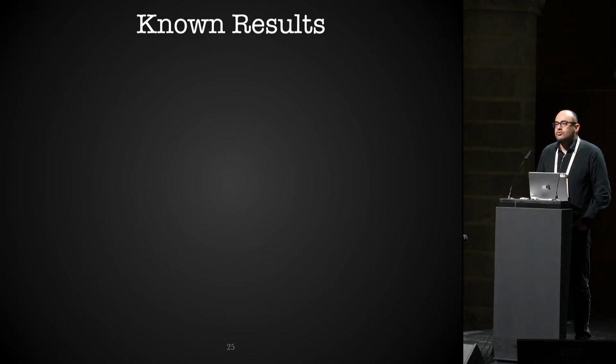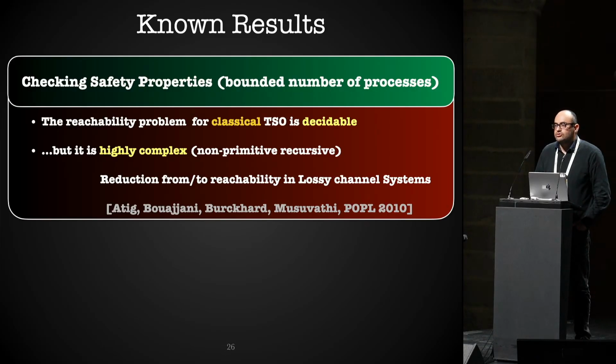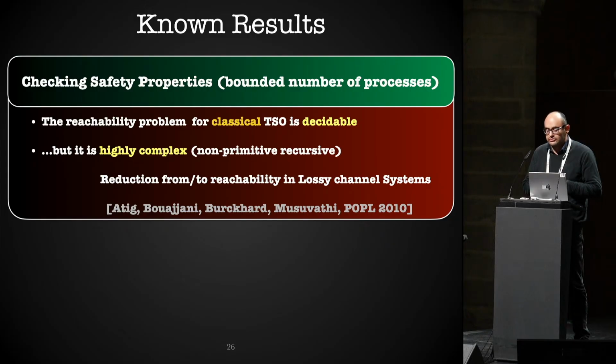So what do we know about classical TSO and extended TSO as results? Well, for classical TSO, when we have a finite number of processes running in parallel, the problem is decidable, but it's highly complex. It has a complexity which is non-primitive recursive. And the proof has been done by reduction to an extended class of lossy channel systems.